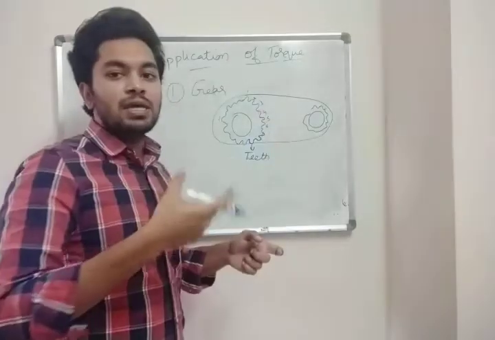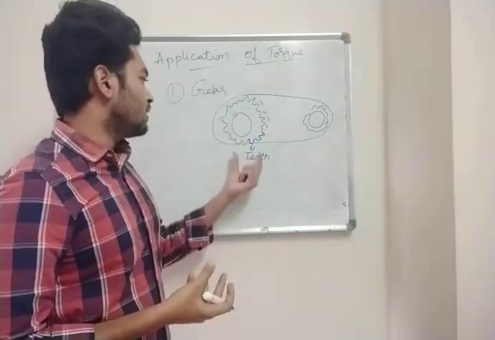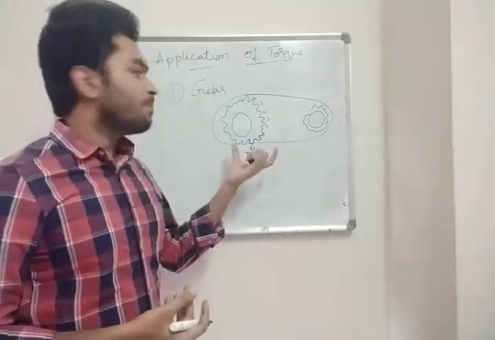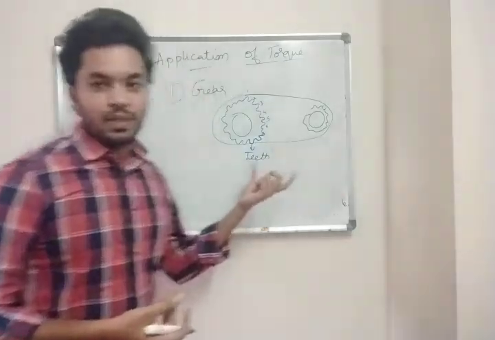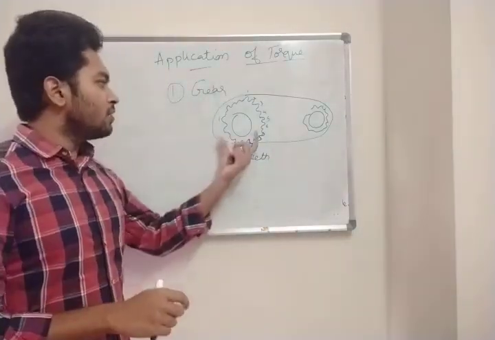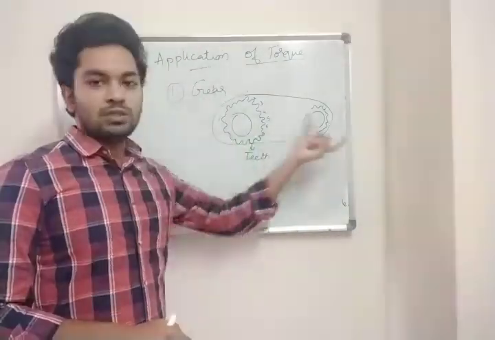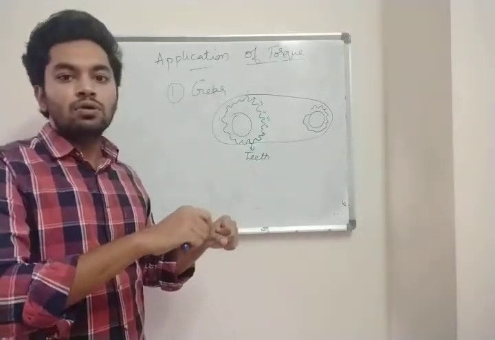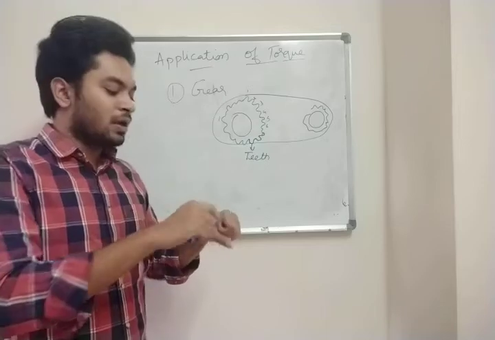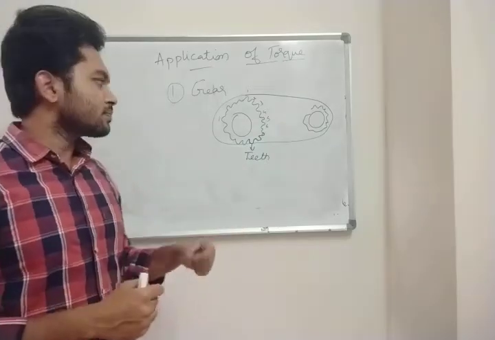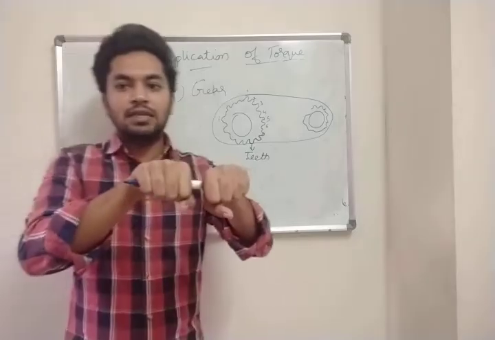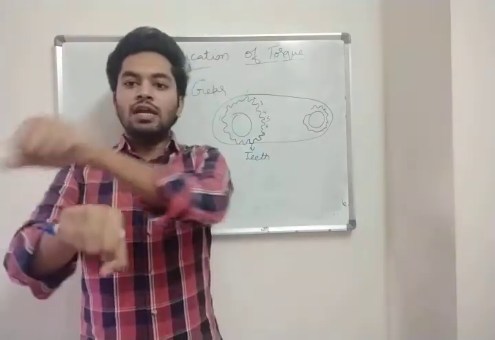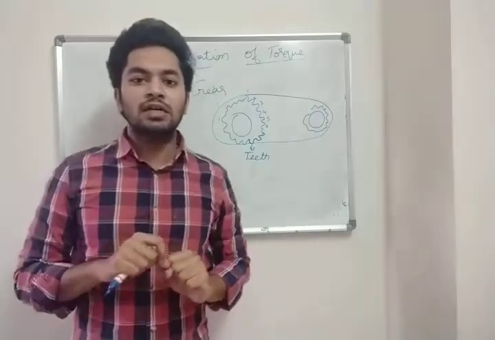So there may be a number of gears, so a number of teeth. This will also have teeth. So these are called gears. This is even in your bike. Here in your cycle you have just 2 gears. In your bike, if you have an idea about your bike, you will have 5 gears. Clear? So the gears will be attached like this. This is your first gear, second gear, third gear, fourth gear and again fifth gear. So gears are attached like this.